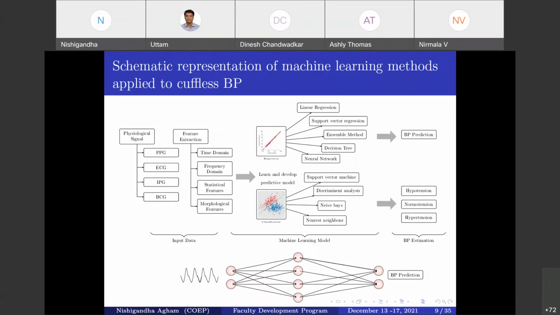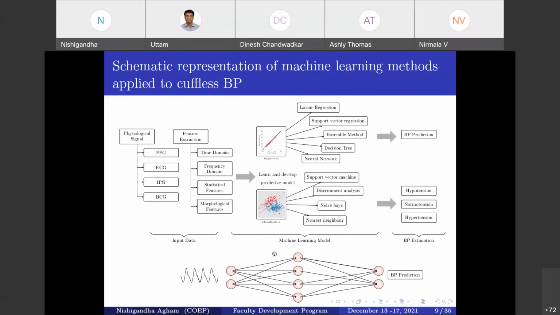These signals are helpful along with the feature extraction technique, because feature extraction plays a very important role in BP estimation. So various statistical, temporal domain and frequency domain features are derived from these physiological signals and are used for this research study.